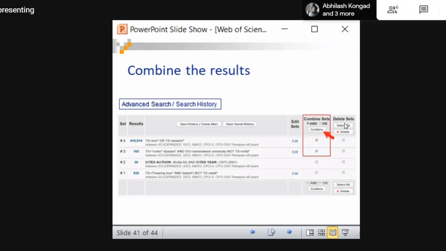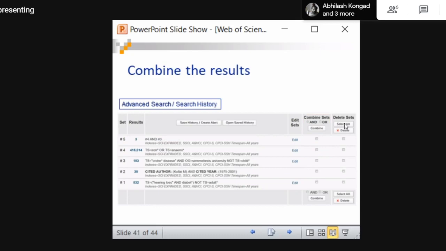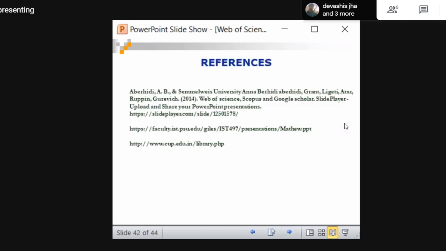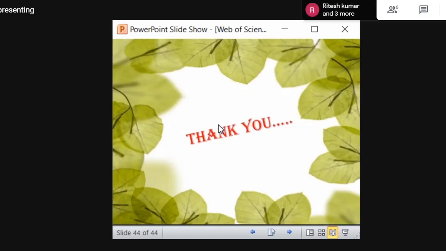I have given this PPT. This is still not practical. This is a PPT of a step-by-step tutorial. So when you have access to Web of Science, you can use this PPT as a tool guide on how to do a search in Web of Science. These are the references which were used to prepare this presentation, so kindly go to these references for a detailed understanding.